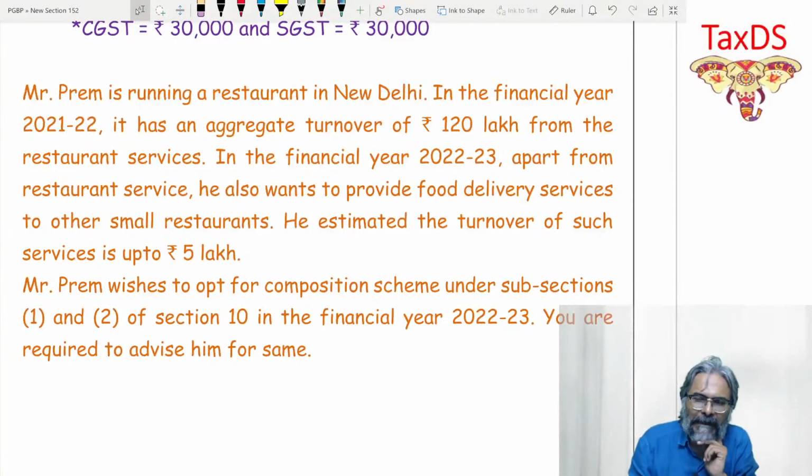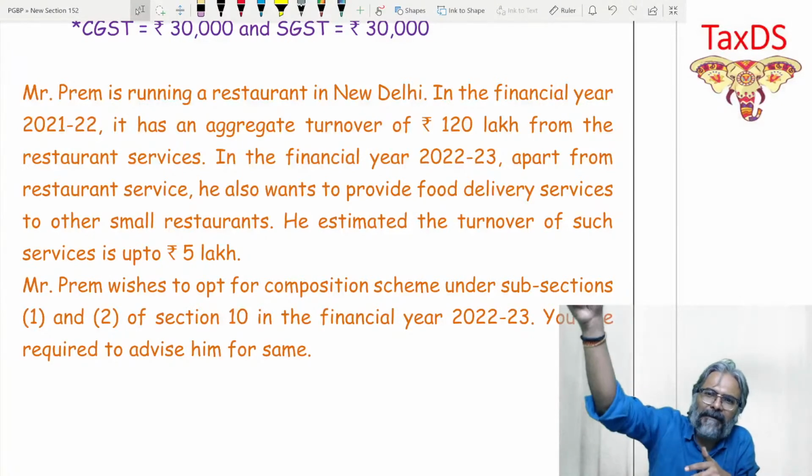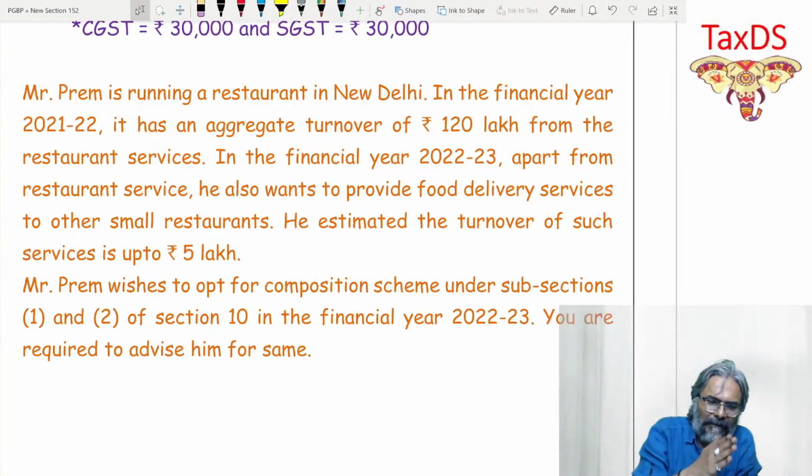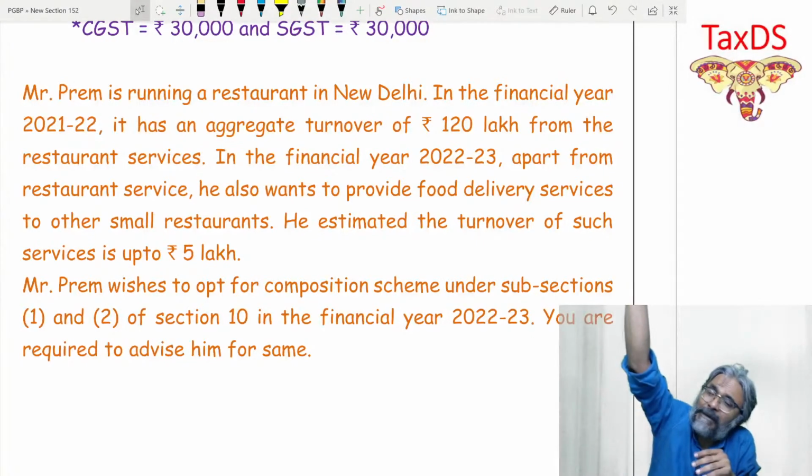Delivery of food, that is goods in this context. Restaurant is a service, that is the case. But if you make the food and you deliver it in this context, so therefore food, then that becomes a case of goods. He estimated turnover of such service up to 5 lakhs. What is a marginal in this case?